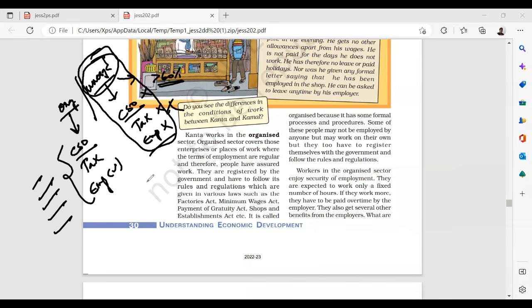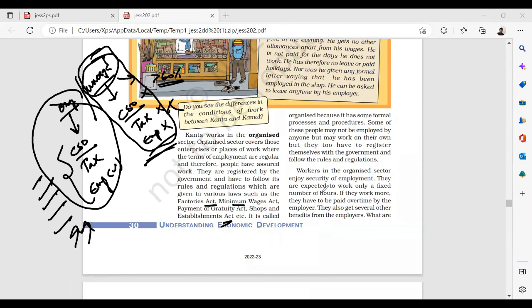Here there is no compulsion. The Factories Act will be there, the Minimum Wages Act will be there. For example, some laws will protect you, like the Factories Act, Minimum Wages Act, payment of gratuity, and minimum profits have to be given. The Shops and Establishment Act. It is called organized because it has formal processes. All these are formal, these are informal.